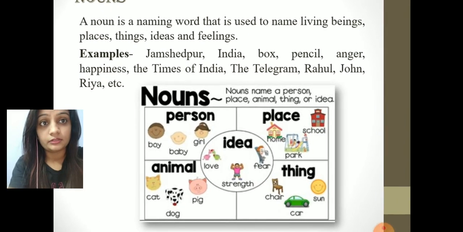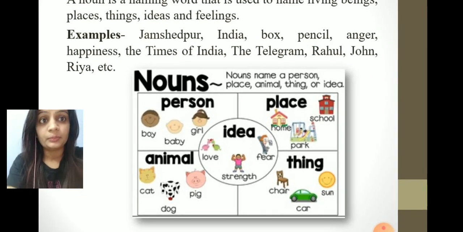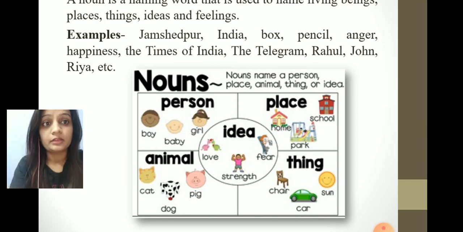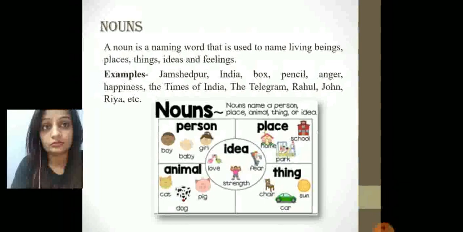Here in this chart, we can see that different things are written, like person: baby, boy, girl. When we talk about a place, that is home, park, school. These are the names of things and we call them nouns. Like animal, cat is a noun, dog is a noun, thing, car, chair. Our ideas, our feelings, when we name them, they are also known as nouns.